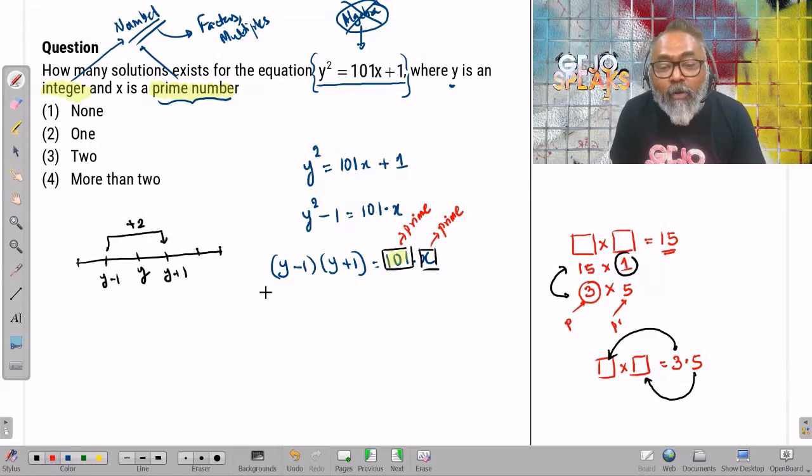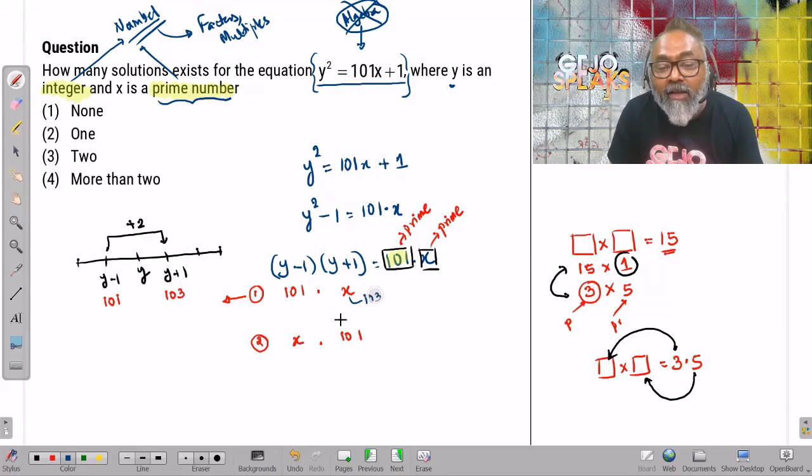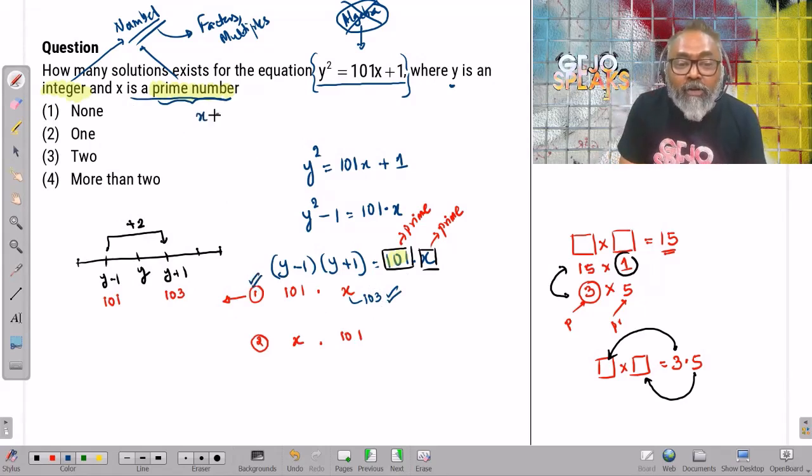I can think about, let's say, possibility number one, where y minus 1 is 101 and y plus 1 is x. Possibility number two is y minus 1 is x and y plus 1 is 101. Those are the only two possibilities that exist. Now, if I look at the first one, if y minus 1 is 101, y plus 1 will be 2 more than that, which is 103. Now, here I can say that x takes the value 103 and it's given that x is a prime number. So this is a prime number. So this kind of thing satisfies. So one value that is possible is x equal to 103.